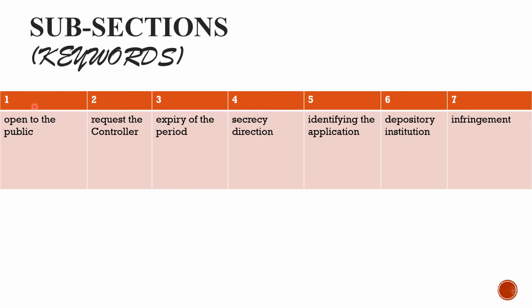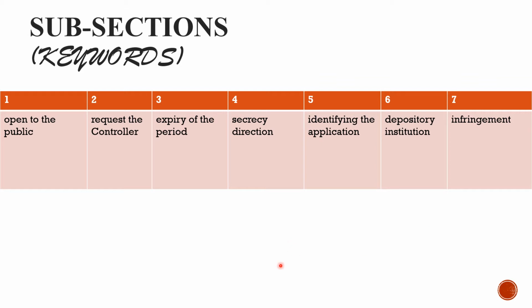Fine. Okay, so let us see. For subsection 1, the key phrase is open to the public. For subsection 2, it is request the controller. For subsection 3, expiry of the period. For subsection 4, secrecy direction. For subsection 5, identifying the application. For subsection 6, depository institution. And for subsection 7, the keyword is infringement.